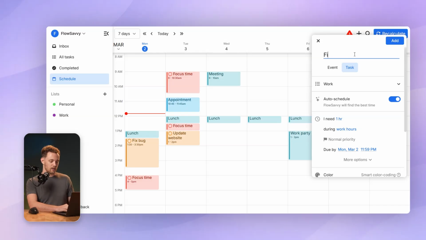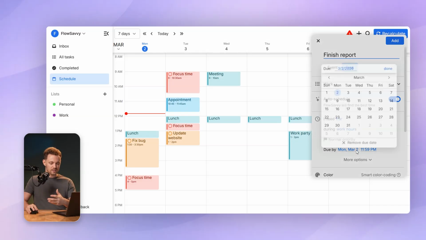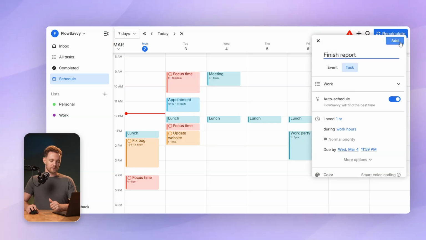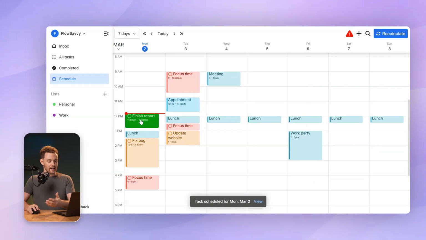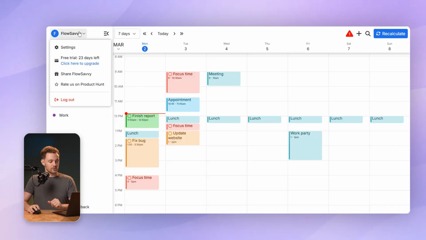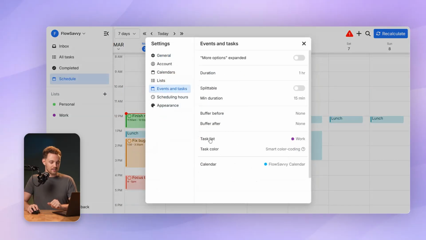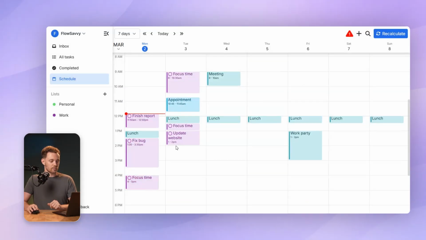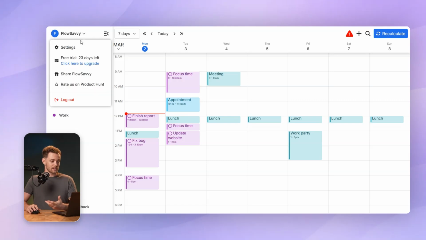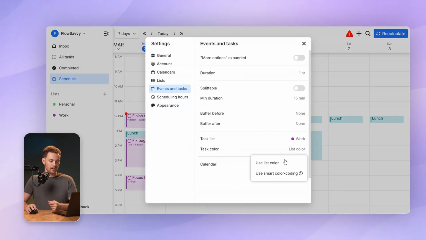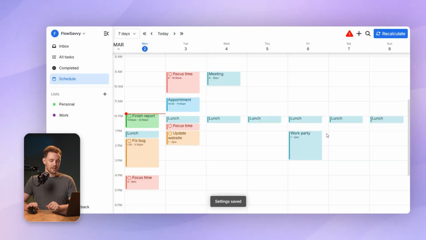And then green would mean something has plenty of time before its due date. So let's say finish report, let's give it plenty of time. So let's say a couple days out. That schedules it now. Due date is a couple days out, so it's green, has plenty of time. Some people prefer to have their own color coding systems though. So if that's you, you're going to want to go into settings, events and tasks, and then for task color, you'll click use list color. And now you can see all of those are purple because they're in my work list. Personally, I like the smart color coding though, so I'm going to go ahead and turn that back on. This just gives me a really nice way to get a quick glance at my calendar and know what's going to miss its deadline, what's getting close, and basically if I'm overcommitted or not.